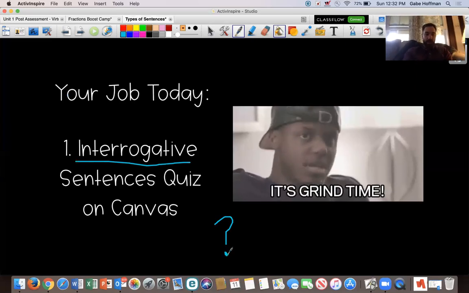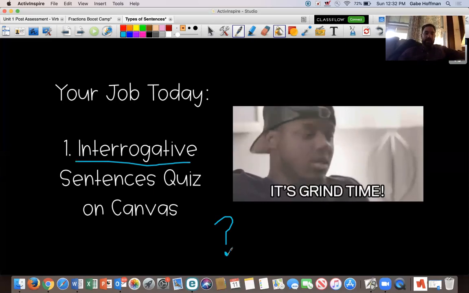All right, so that's the 2 clues. Does it start with a capital letter? Does it end in a question mark? If the answer is yes to both of those, you're looking at an interrogative sentence.